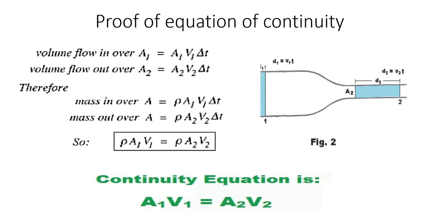So this is applicable for incompressible, non-viscous fluid, A1 V1 is equal to A2 V2, and the flow should be steady. Or we can say for an ideal fluid, the product of cross-sectional area into velocity remains constant throughout its flow. Actually, this proof of the equation of continuity is obtained from the basic law, that is the law of conservation of mass. Mass remains the same. Mass cannot be created or destroyed.